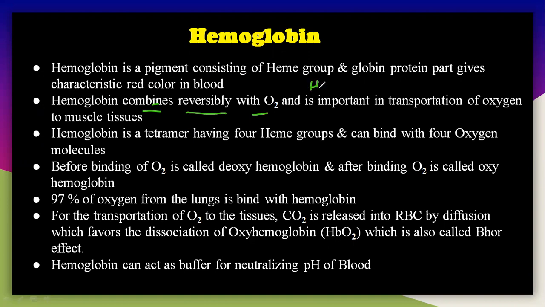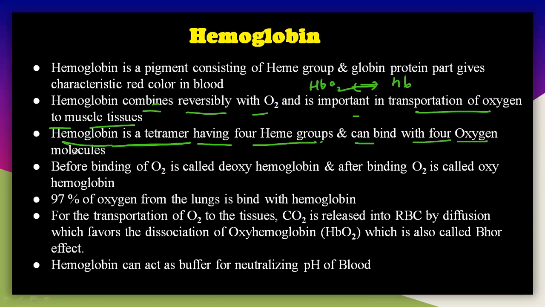That is, it can form HbO2, and again it dissociates into Hb here. So it can bind with oxygen reversibly, and it is important for the transportation of oxygen to the muscle tissues. Hemoglobin is a tetramer having 4 heme groups, and it can bind with 4 oxygen molecules. Before binding of O2 it is called deoxyhemoglobin; after the binding it is called oxyhemoglobin.